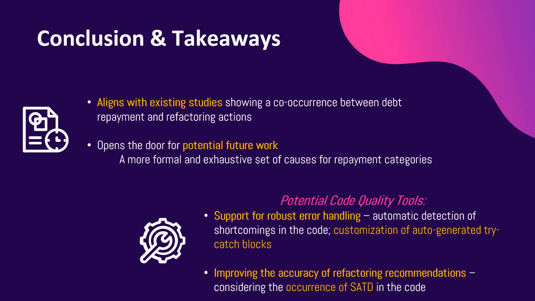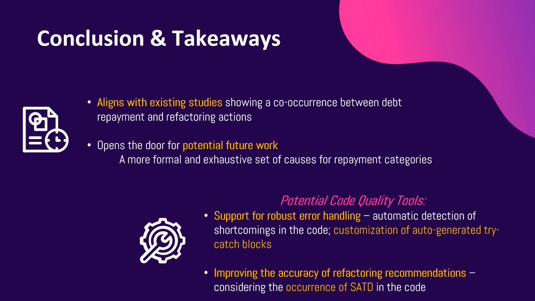Our RQ1 findings confirm prior work showing that the removal of technical debt is frequently associated with refactoring actions. Our RQ2 findings provide a good starting point for the establishment of a more formal taxonomy on repayment categories. Our study also shows the potential for code quality tools that can exploit the relationships between debt repayment and refactoring operations using static analysis techniques.